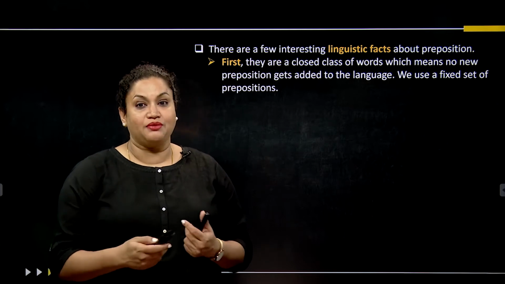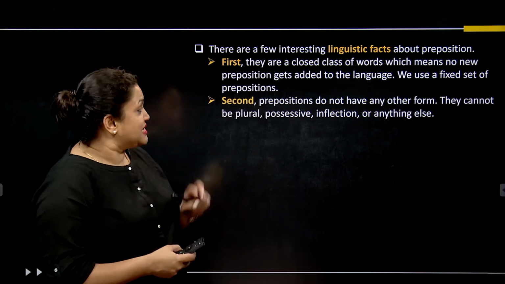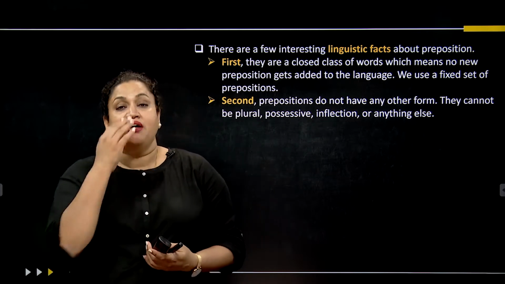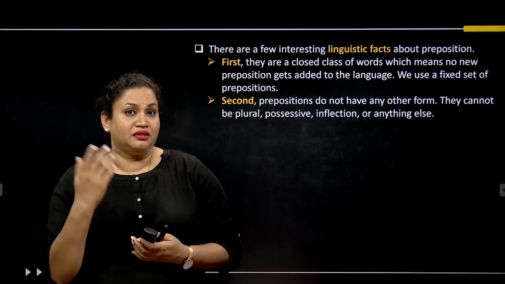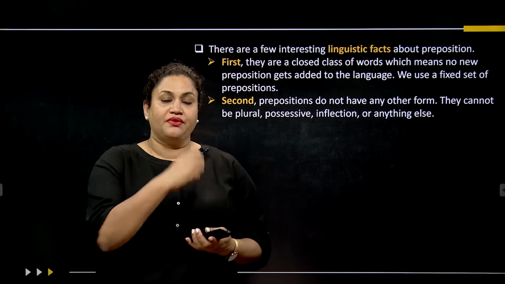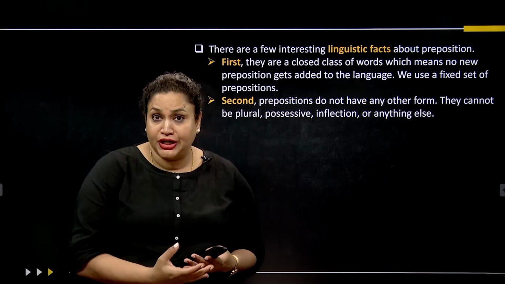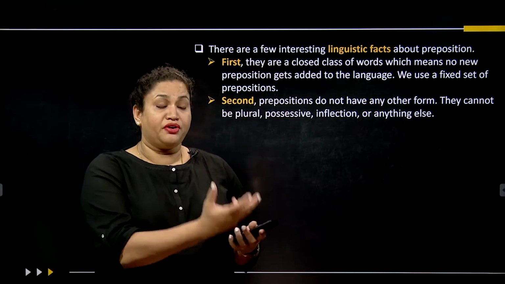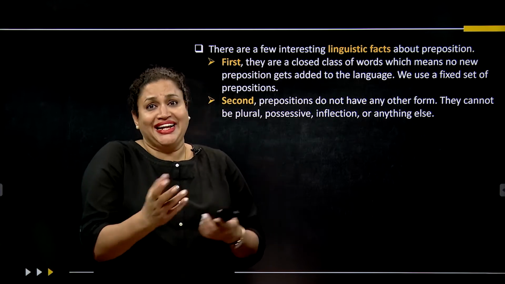The next one that I would like to talk about is that second, prepositions do not have any other form. For example, when we were using the verbs or the adjectives, we had so many forms. For example, in an adjective, I can use tall, taller, tallest, or when it is a verb form, I can say eat, eaten, ate.